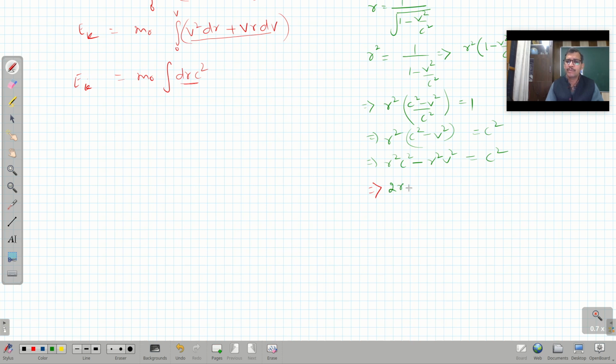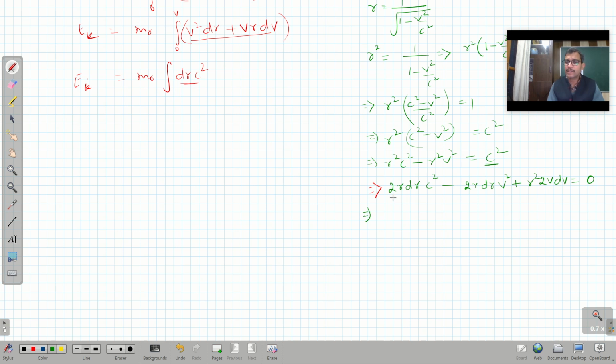It is 2 gamma d gamma c square minus 2 gamma d gamma v square plus gamma square 2v dv is equal to 0. Because the differential of c square is always 0, since c is a constant quantity.